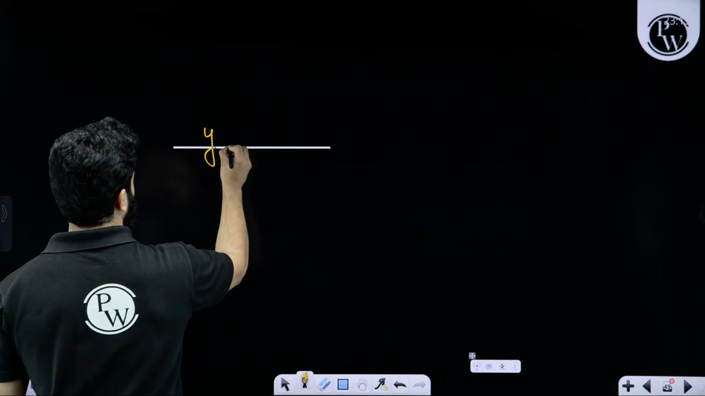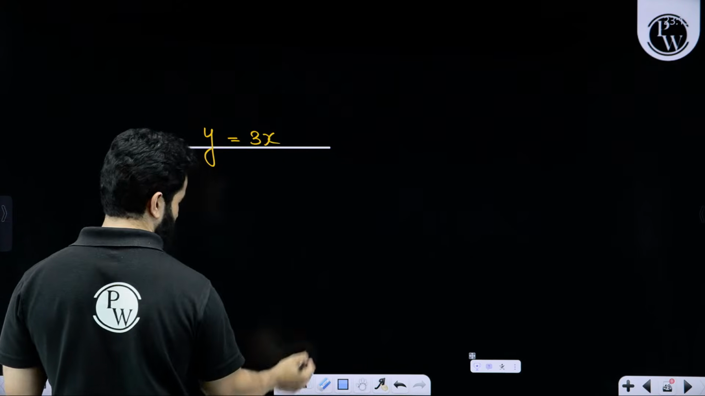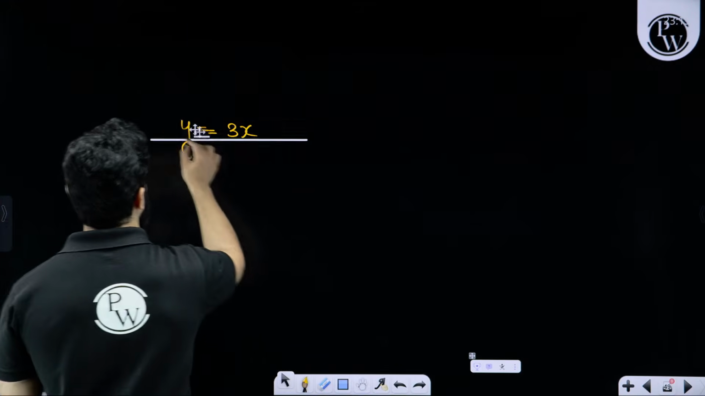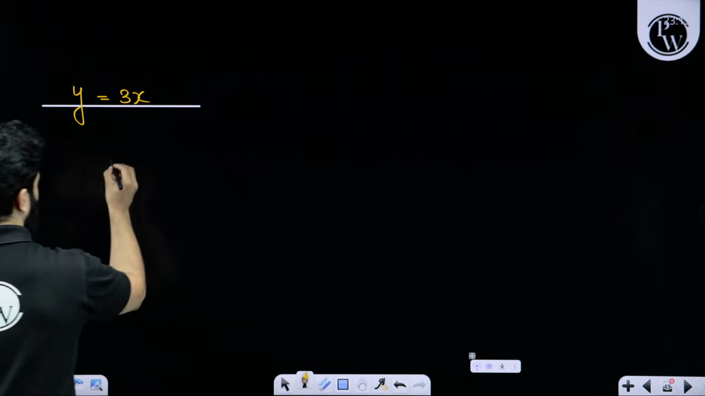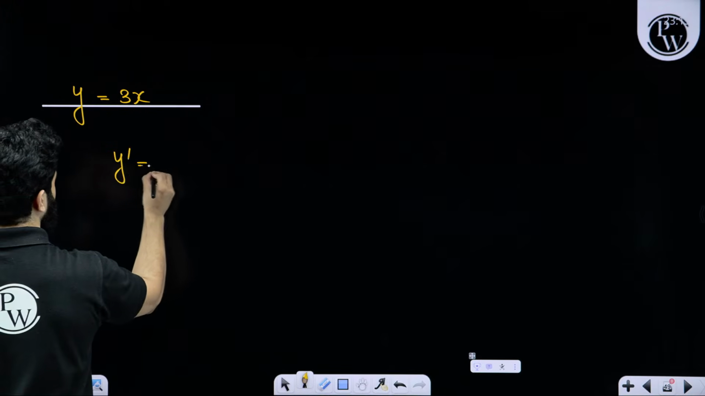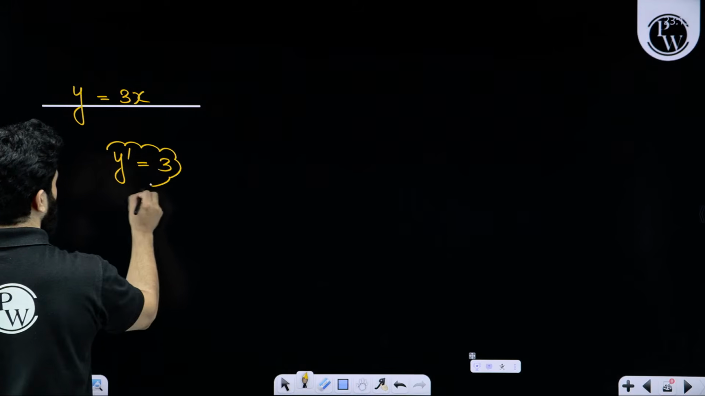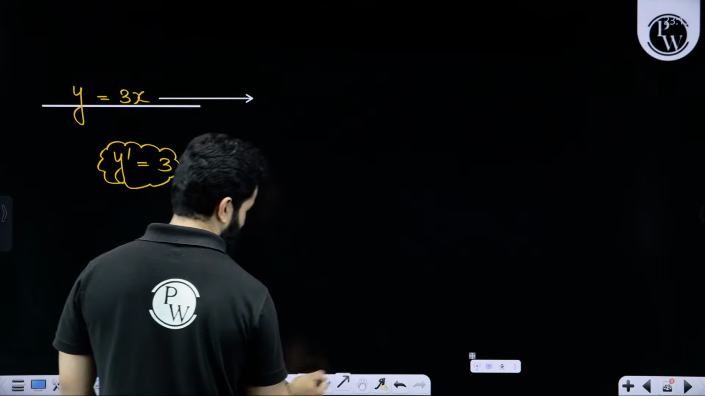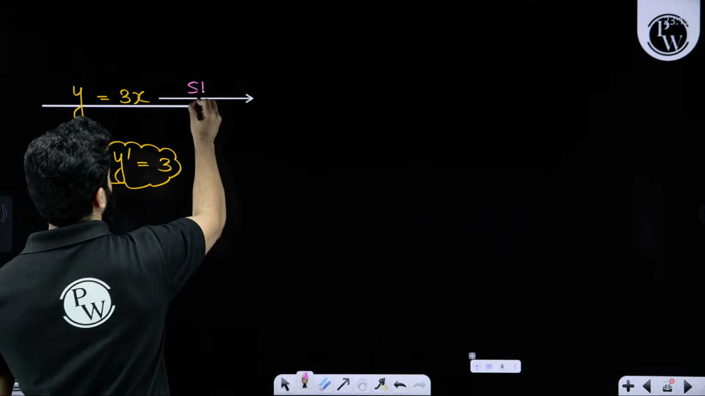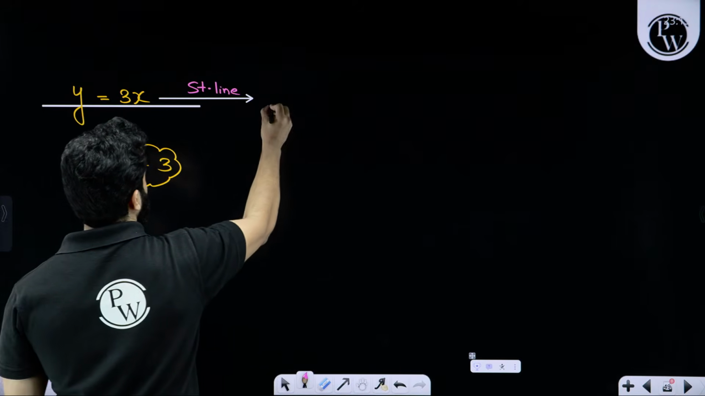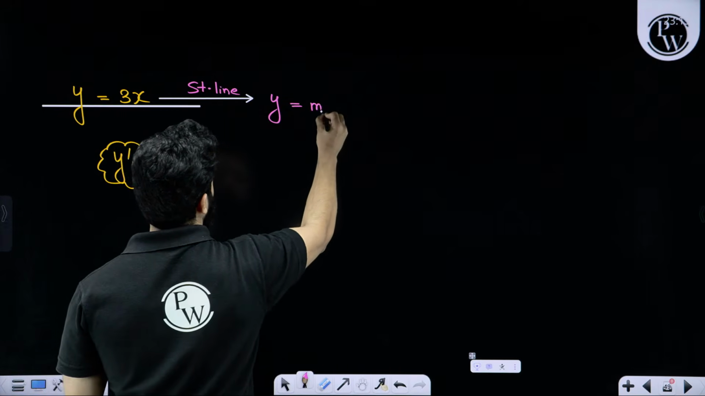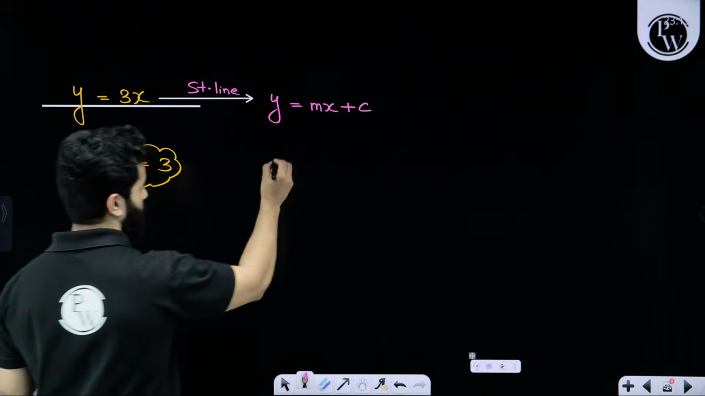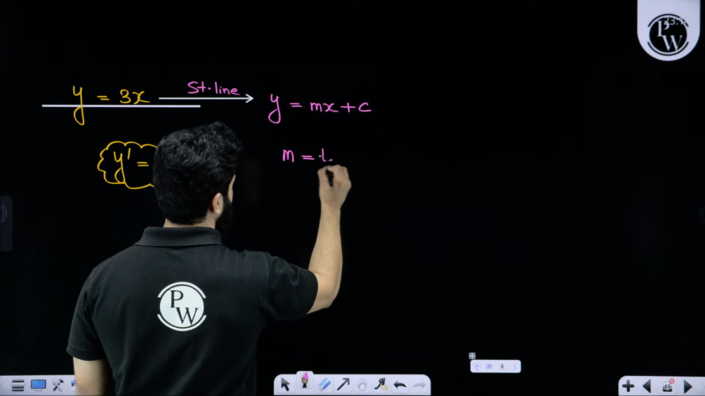By the way, let's suppose y is equal to 3x. What is the differentiation of this? y dash will become 3. Also, you can straight away see that this is nothing but a straight line, and the standard form of a straight line is y equals mx plus c. Here m is the slope.